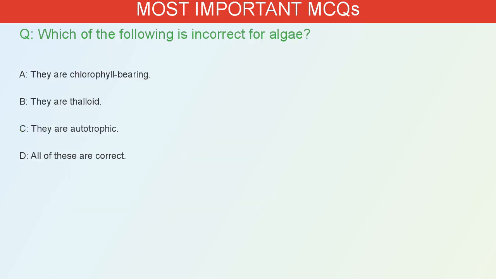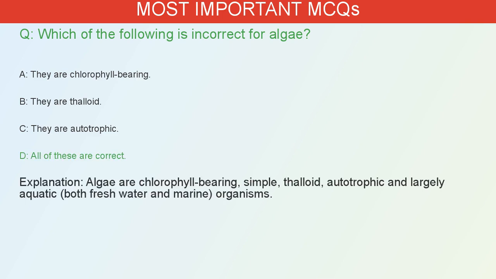Which of the following is incorrect for algae? A. They are chlorophyll bearing. B. They are thalloid. C. They are autotrophic. D. All of these are correct. The correct answer is D. Algae are chlorophyll bearing, simple, thalloid, autotrophic and largely aquatic, both freshwater and marine, organisms.